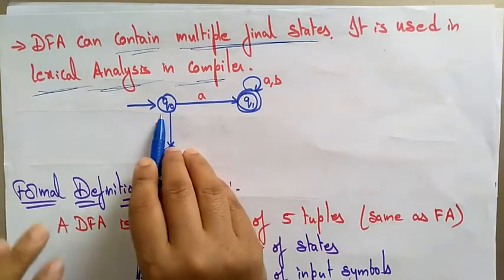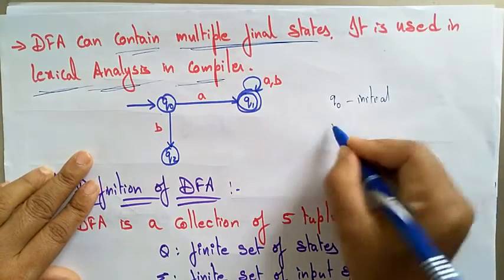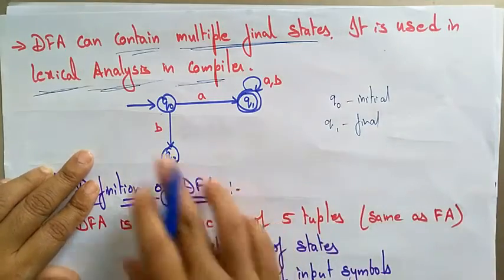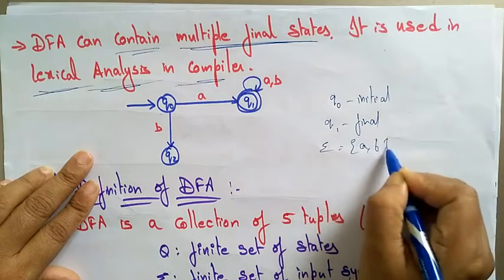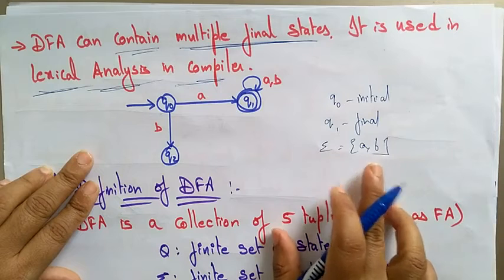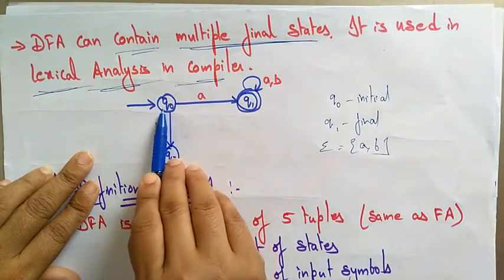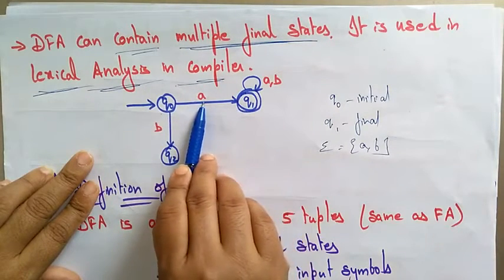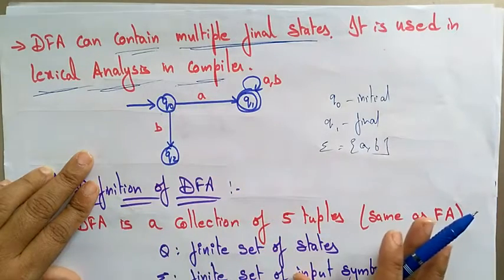Here you can see Q0 is the initial state, Q1 is the final state, and the remaining are intermediate states. The inputs are A, B, so this DFA is constructed with the set of symbols A, comma B. You can observe each state is moving to another state with the help of input only; there are no epsilon moves.